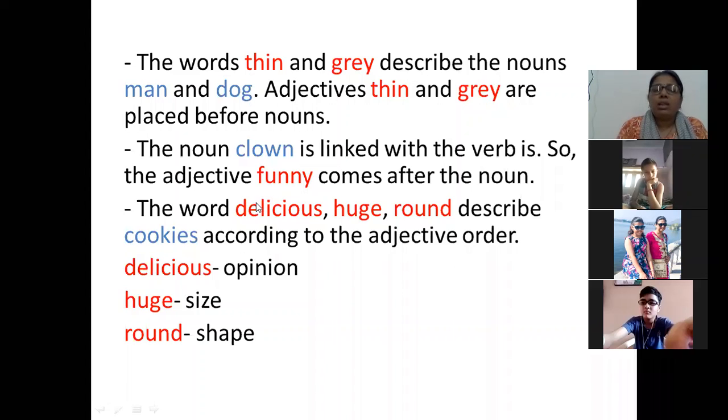Now coming to the third sentence, the words delicious, huge and round. They are describing cookies and there are 3 adjectives in the sentence. So when there are multiple adjectives, then we follow the adjective order. Like I have written delicious, it is the observation, or I can say it is the opinion. Huge is the size, round is the shape. I cannot say round, huge, delicious cookies. If I speak this way, my sentence will be wrong because I have to follow the adjective order.